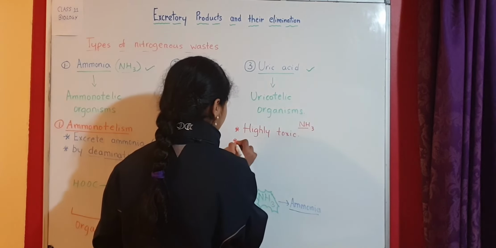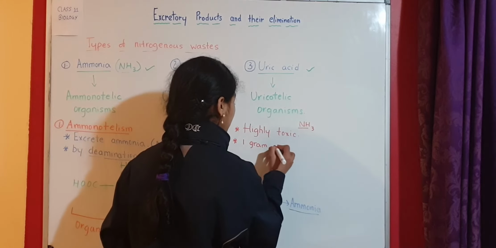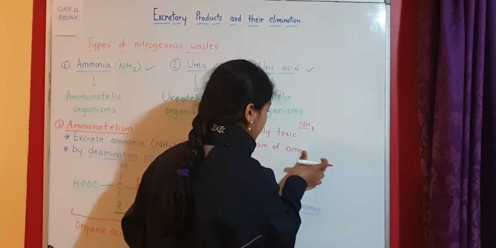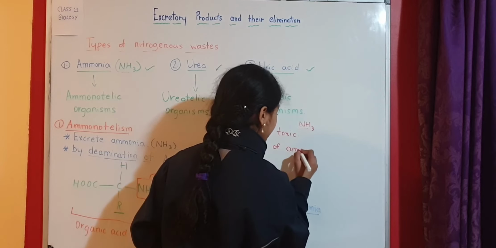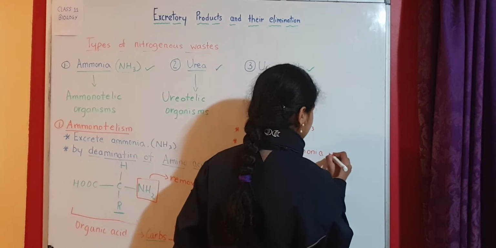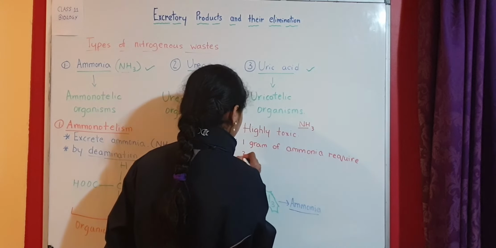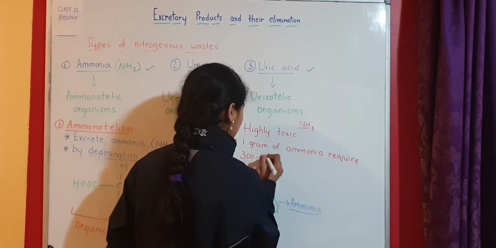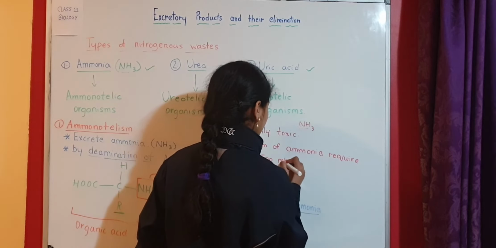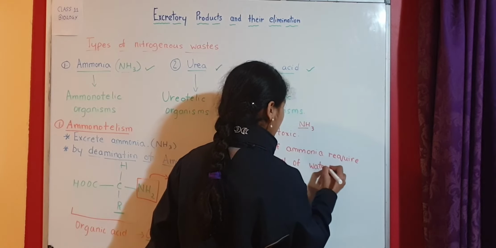The next thing is, for 1 gram of ammonia to be excreted, we need 300 to 500 milliliters of water, or H2O.